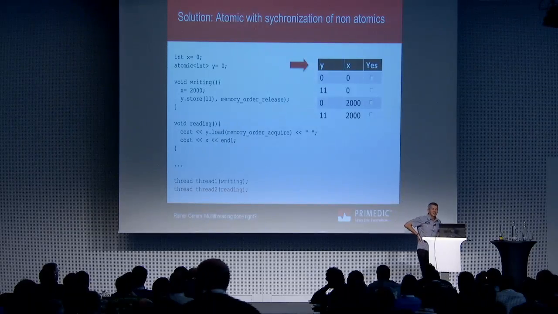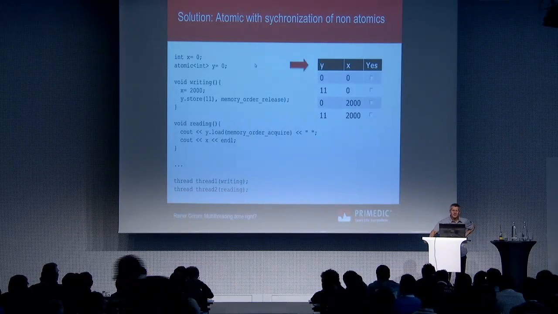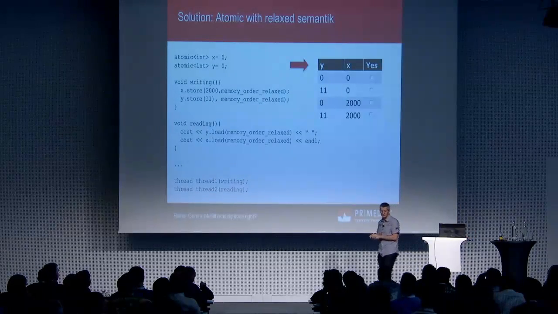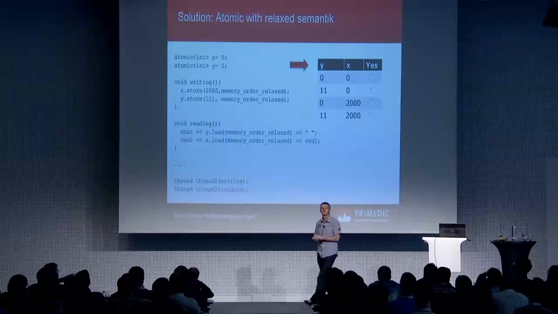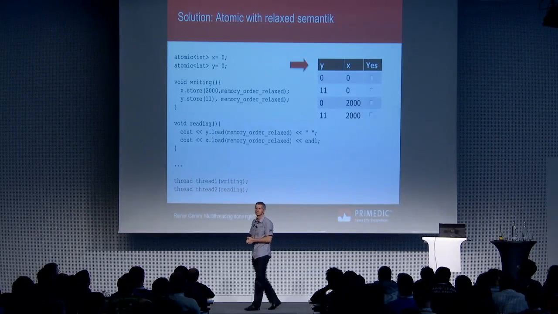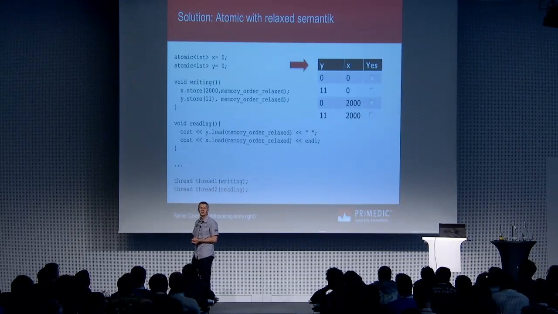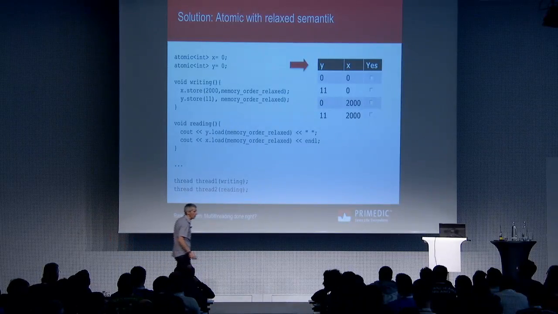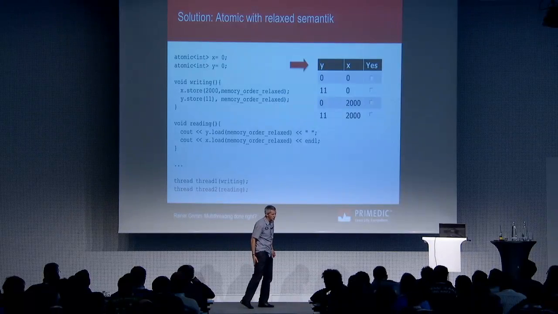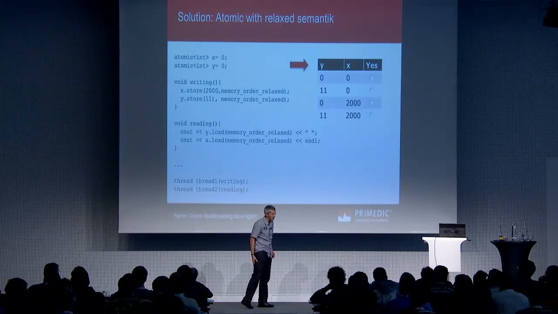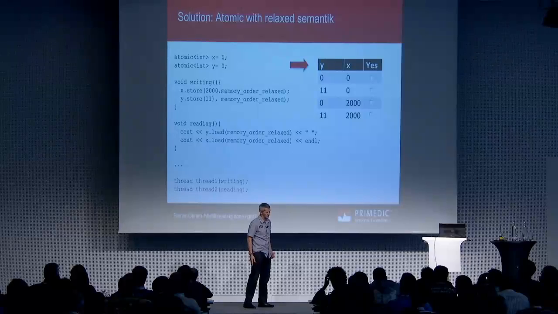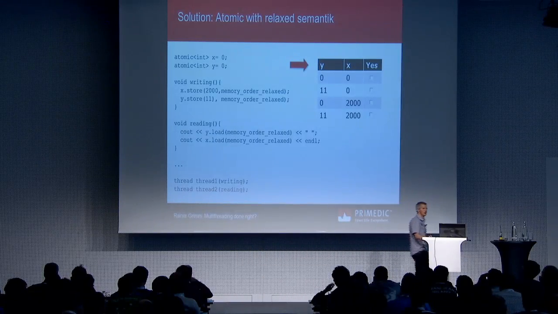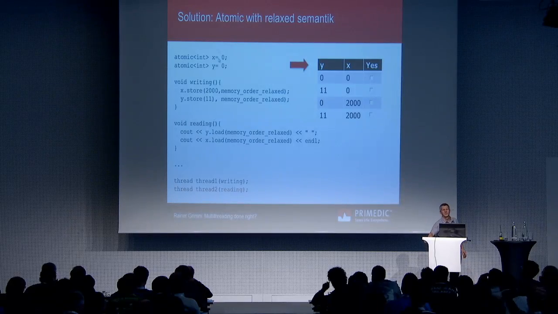You see, there's a lot of discussion. Now to my last slide, which makes my life extremely easy. Now we have relaxed. What can happen? 100%. All values. Also the case where x equals 0 and y equals 11. That's also possible. What's the difference between this one and having a non-atomic variable here?